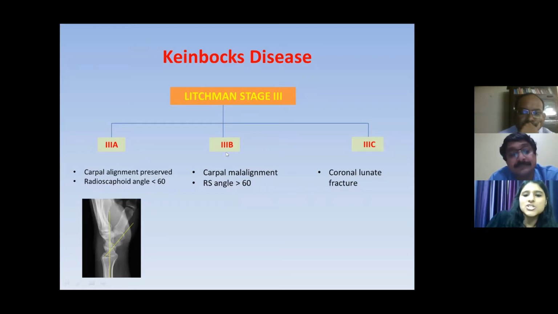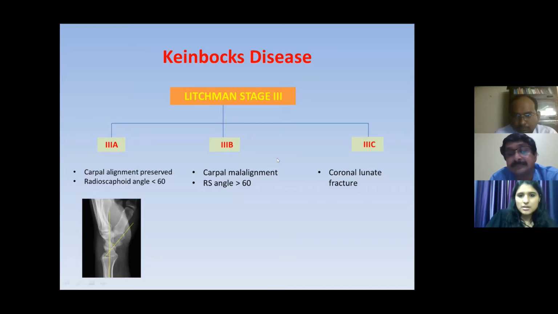So in stage 3B, the scaphoid will undergo subluxation, which would result in an increased radioscaphoid angle, more than 60 degrees. And in stage 3C, there is a coronal lunate fracture, which would be seen dividing the lunate bone into 2 unequal halves.